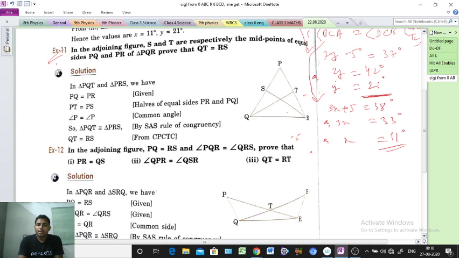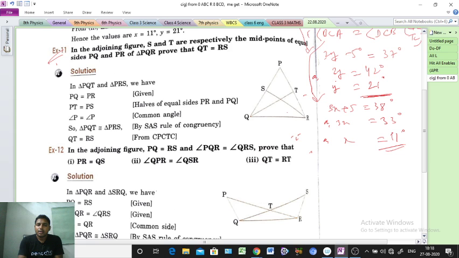Two sides are equal, so midpoints S and T mean the distance P to S and S to Q are equal. Similarly, P to T distance and T to R distance are also equal. Clear? So that's why the condition will be: half of equal sides are equal. That is the reason why PS equals PT, because two sides are equal, so that half side is also equal, because S and T are the midpoints.